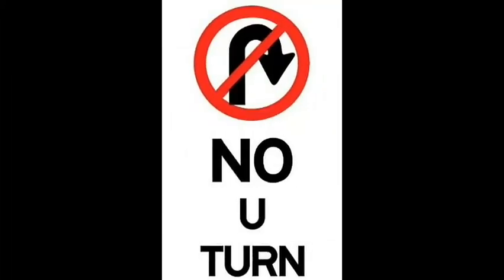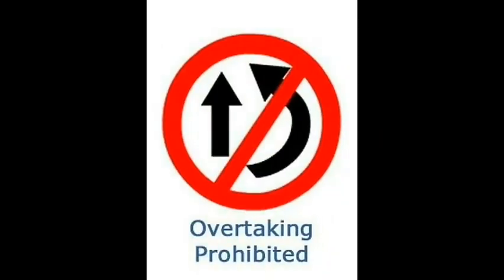No U-turn. When you see this sign in an area, a U-turn is not allowed. Overtaking prohibited means no overtaking. You might have seen this type of sign in valley or ghat regions because in ghat regions, roads are narrow and sloping upward or downward. So, don't overtake.